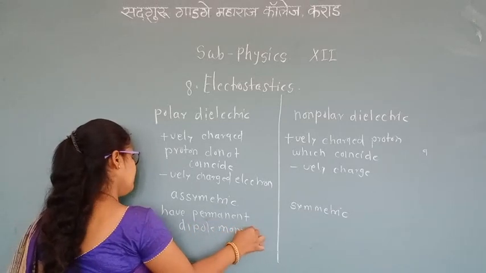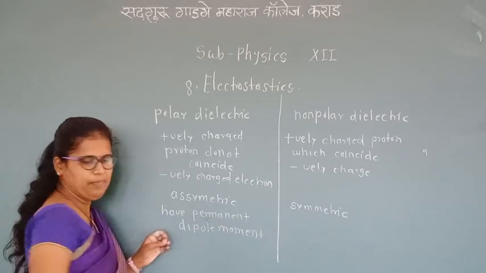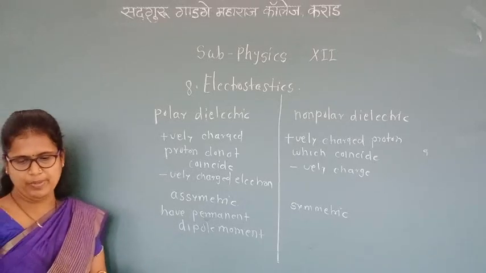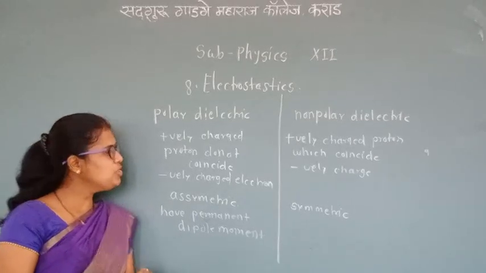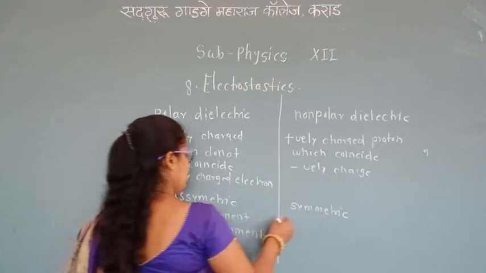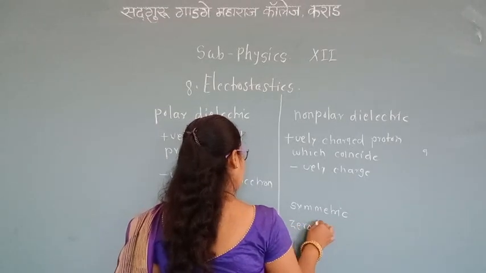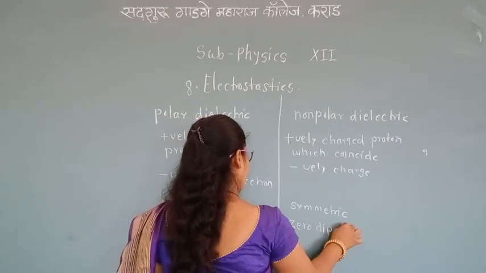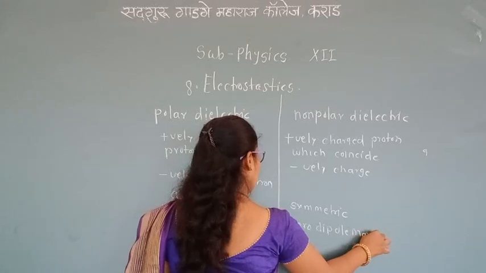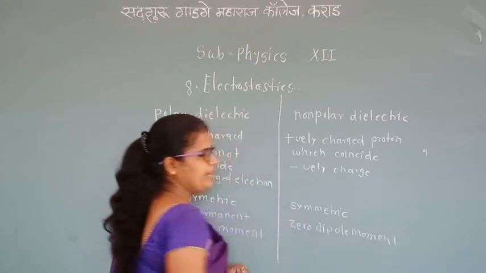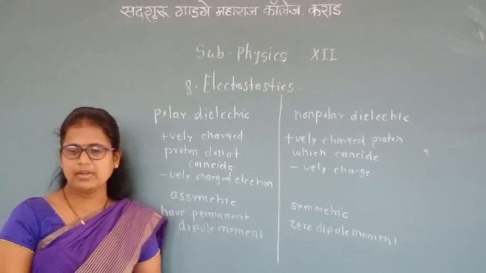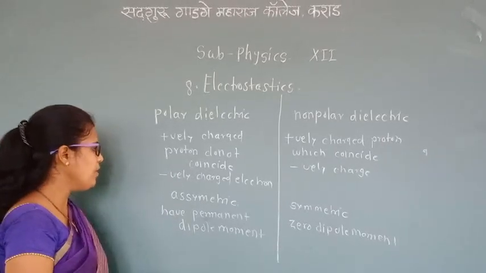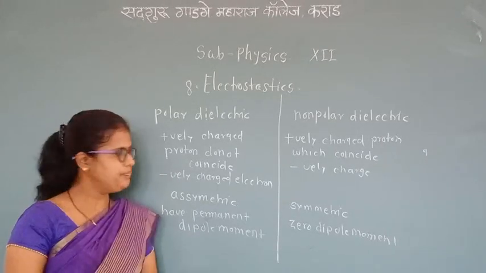Non-polar molecules do not have a permanent dipole moment, only temporary dipole moments. We can say they have zero dipole moment. The dipole moment of polar molecules is of the order of 10 raised to minus 30 coulomb meter.